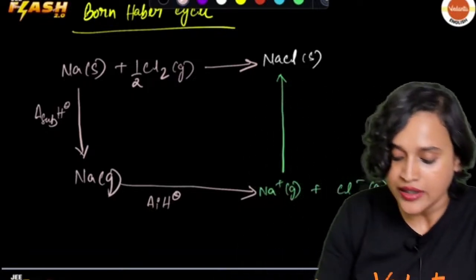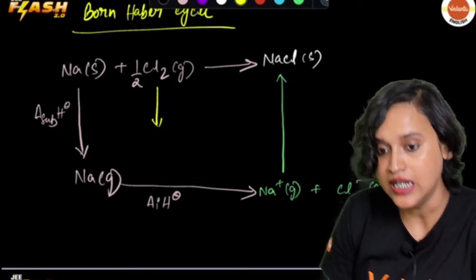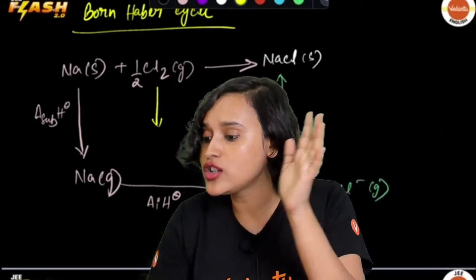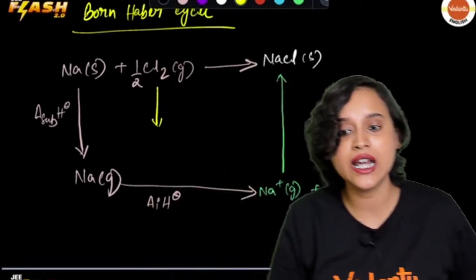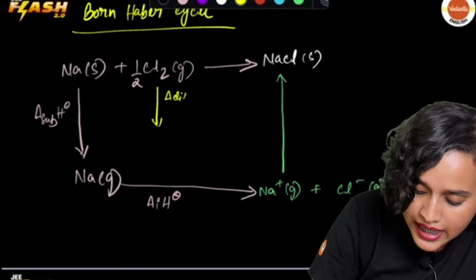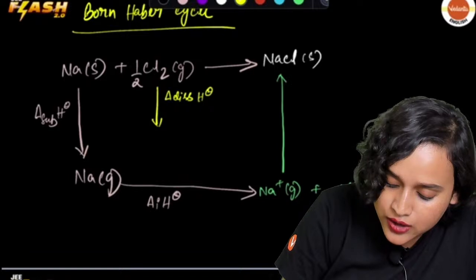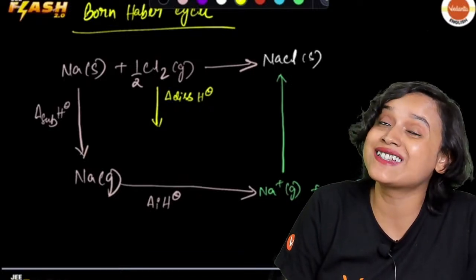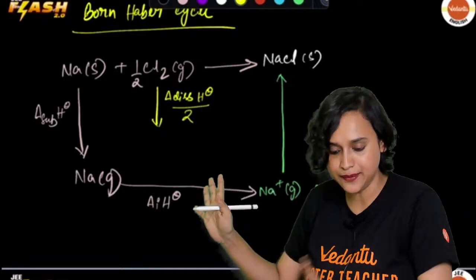Very good. Now here I have Cl2. This is a molecule, and I cannot use a molecule. I need an atom. So I have to use the standard enthalpy of dissociation divided by 2, because it is Cl2.